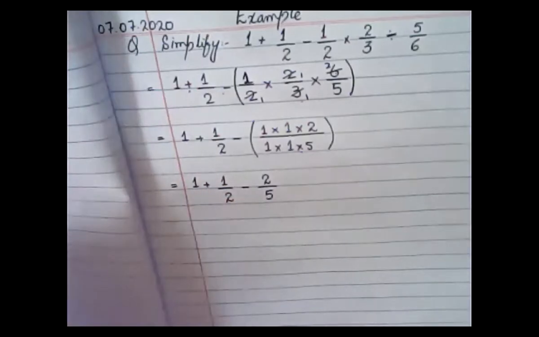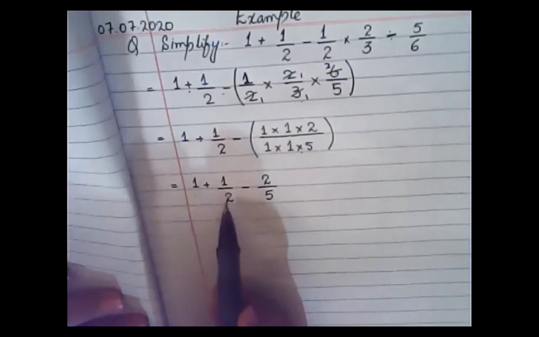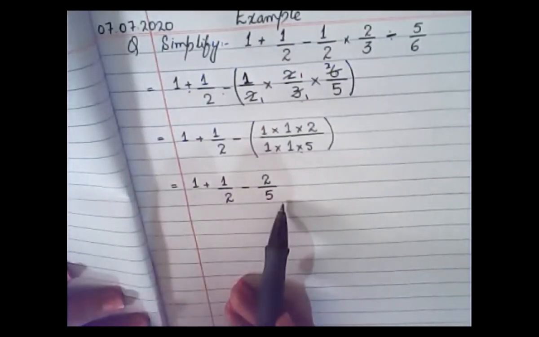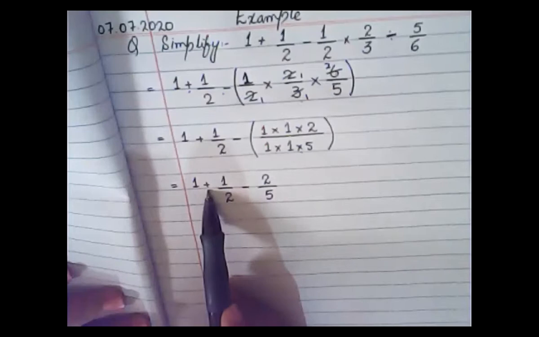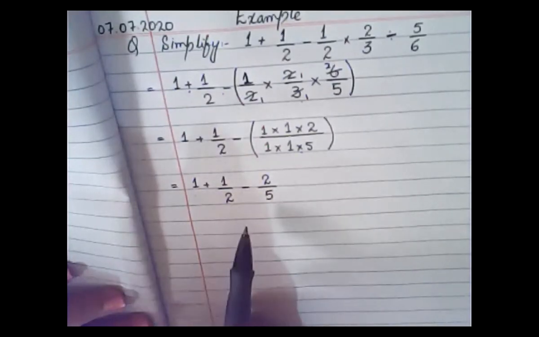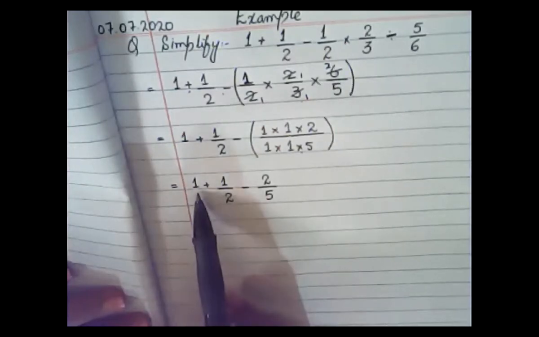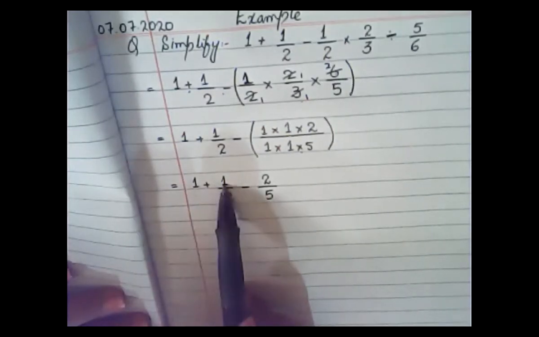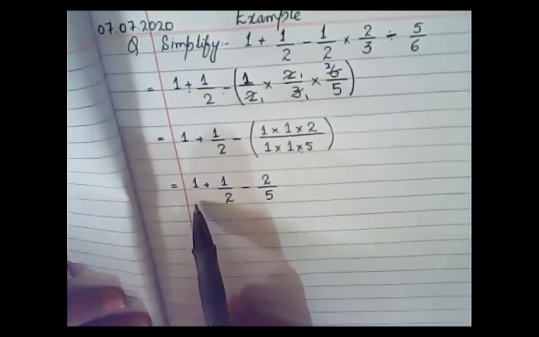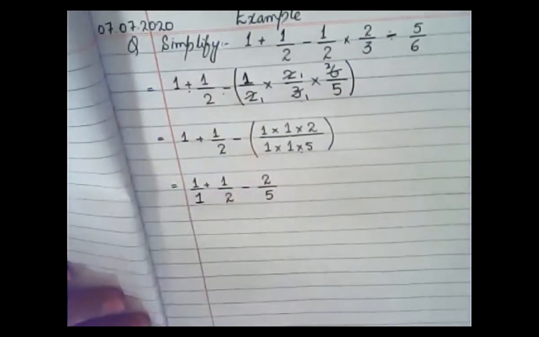Now after multiplication, what I'm seeing here is 1 plus 1 upon 2 minus 2 upon 5. If you look very carefully, here you have a sign of addition and here you have a sign of subtraction. For addition and subtraction, how will you solve it? You will make their denominators common. If you want to add 1 plus 1, you will make the denominator common. But if you look here, there is no denominator. So we will assume that our denominator is 1.